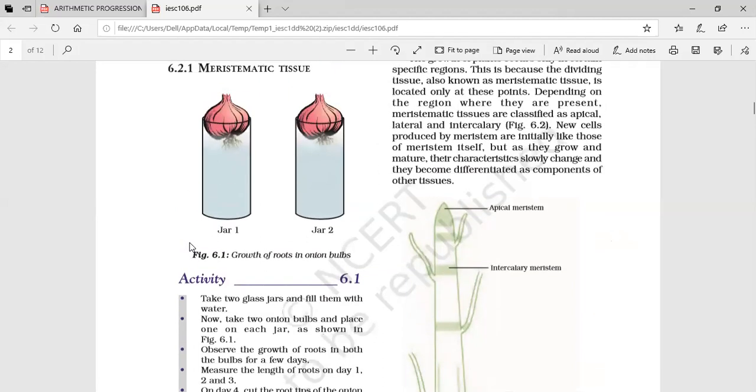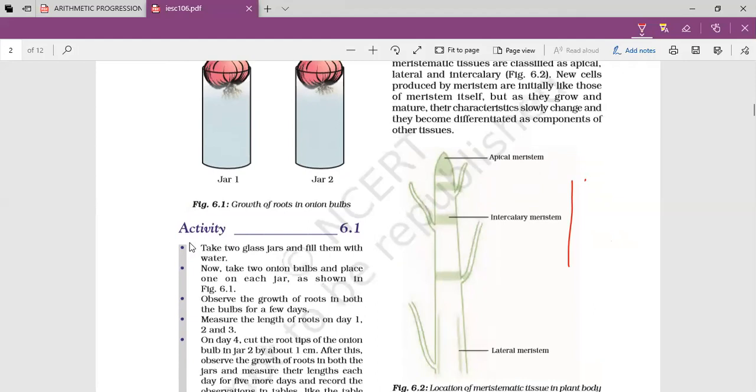If you see the stem of the rose plant, there are some knots, some areas like this. They are thick knot-like structures. If you check properly, you will see cutout markings like this. These are called nodes. Any branch will grow only from these nodes. Any branch that wants to grow will grow from this area only, and then it will start bearing leaves. So these areas are called nodes. Intercalary meristems are present at these nodes.